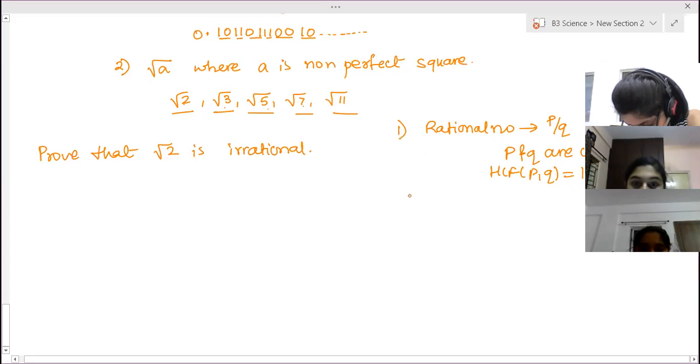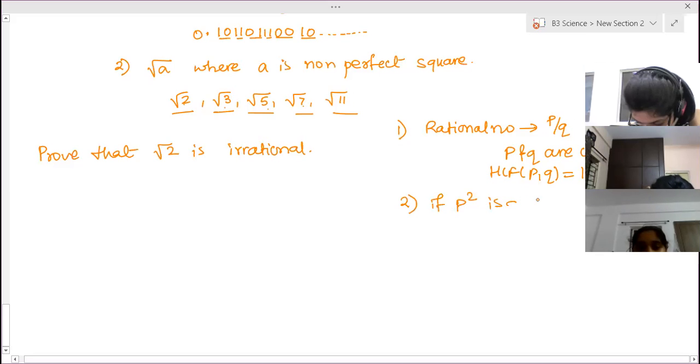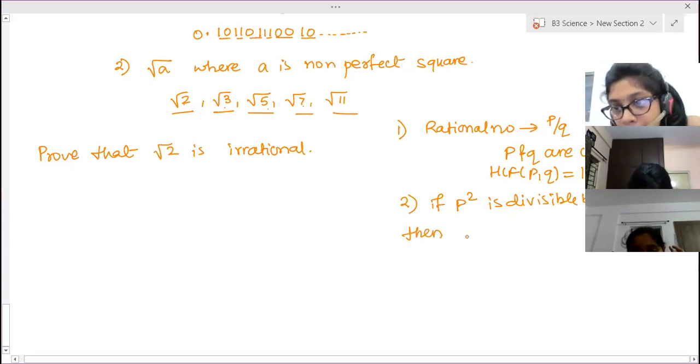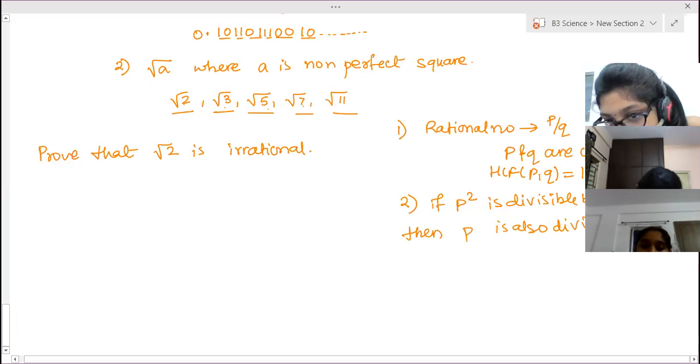This is the one criteria. And the second criteria is if p square is divisible by a prime number a, that is, if the square of any number is completely divisible by a, then the square root of p square, that is p, is also divisible by a.